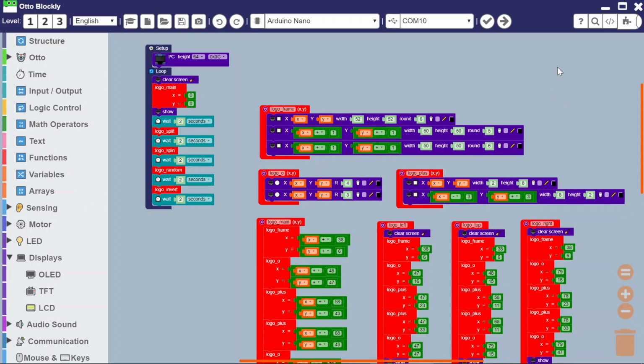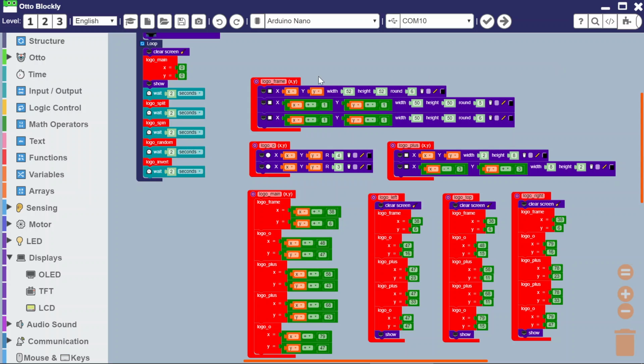So the first part is going to be the frame. So the frame is effectively a rounded square of size 52 by 52, which sits nicely on the OLED. Now you need to actually create this with three different rounded squares in order to get the right thickness for the frame. So that's just the outside, the box that you'll see in a minute.